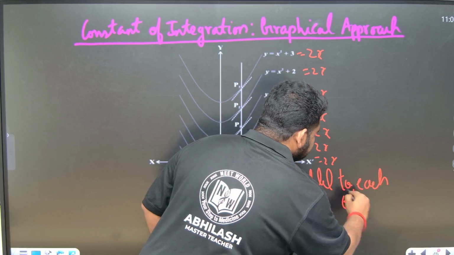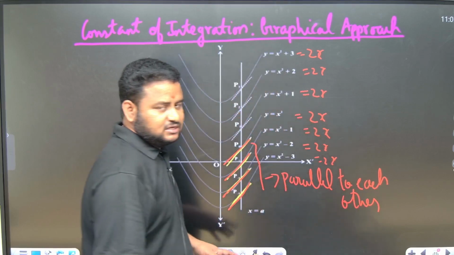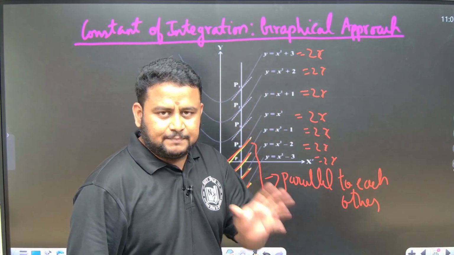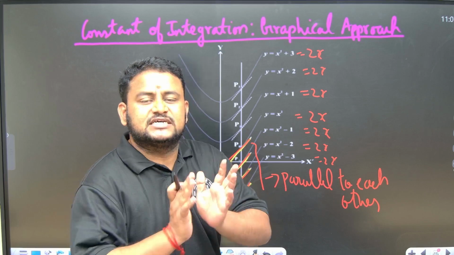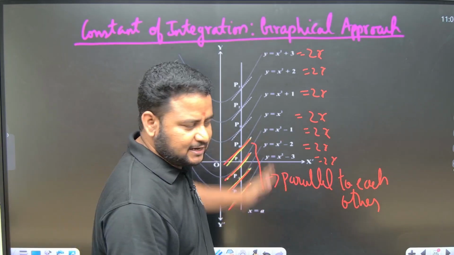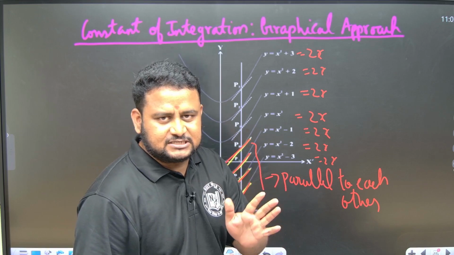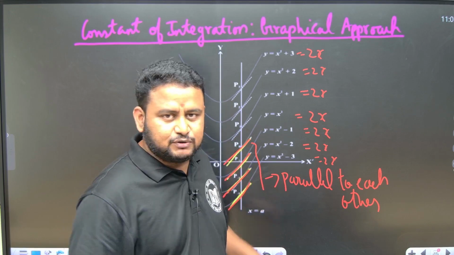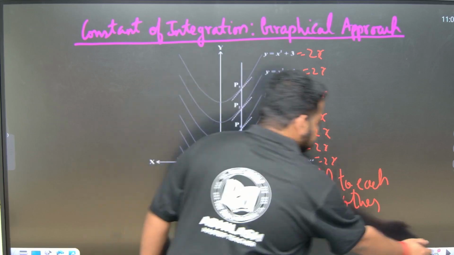So instead of writing plus c again and again for each function when I integrate, I will write it just once, that is plus capital C, because they are all parallel. I can write just once plus c, that is constant of integration. This you will understand when I solve a question. Okay, so let us start, friends.